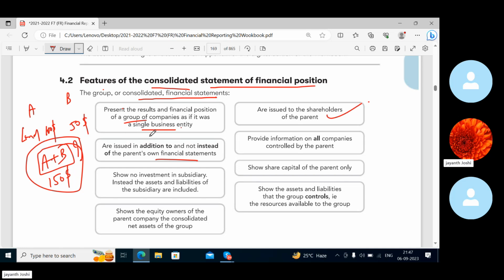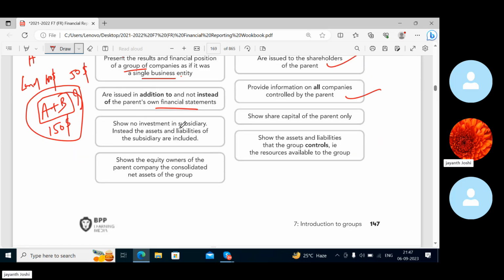So the consolidated statements are issued in addition to, but don't take it like they are prepared instead of parent's own financial statements. Parent's financial statements are prepared, along with that the consolidated statements are also prepared. They provide information on all companies controlled by the parent. Show no investment in subsidiary, instead the assets and liabilities of the subsidiary are included. Show share capital of the parent only.